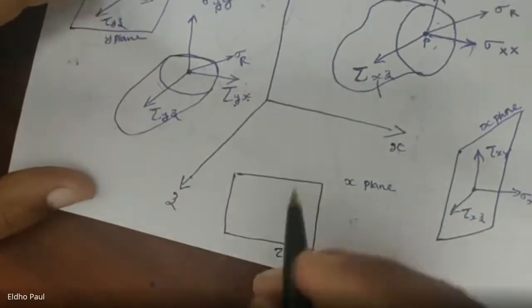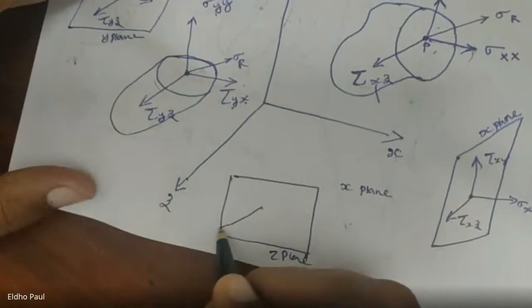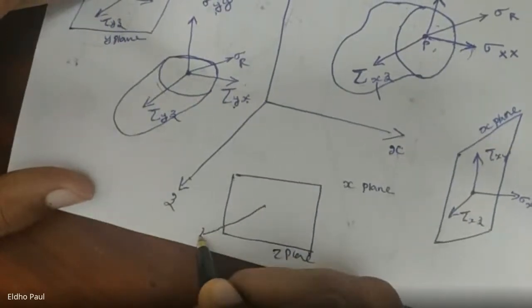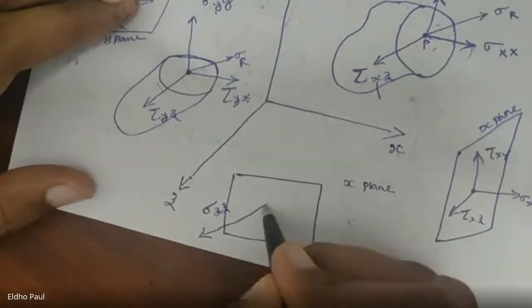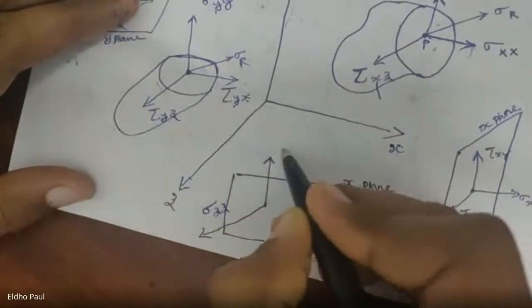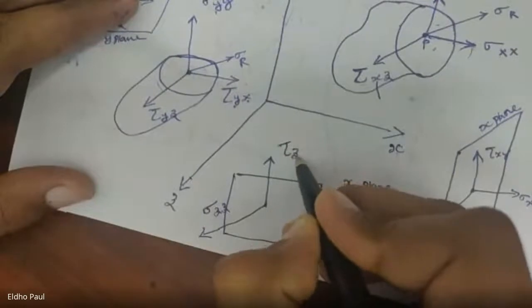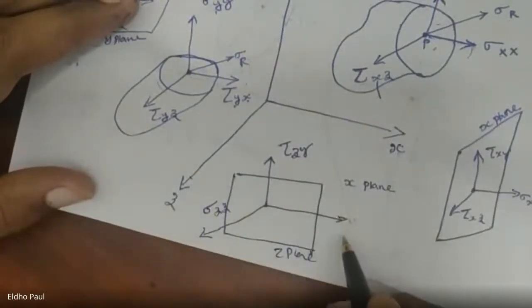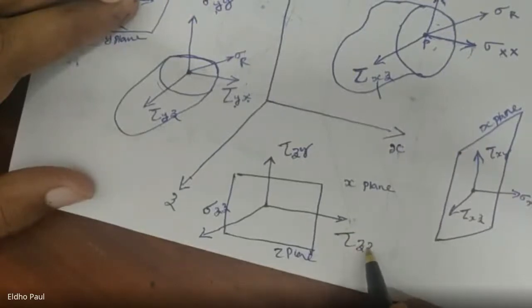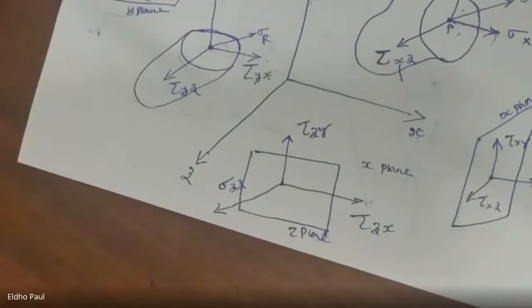In this z plane, in the z direction, the normal stress is acting, that is sigma zz. In the y direction, a tangential stress will be acting, that is tau zy. And in this direction, again a tangential stress tau zx is developed. These are the resolved components.